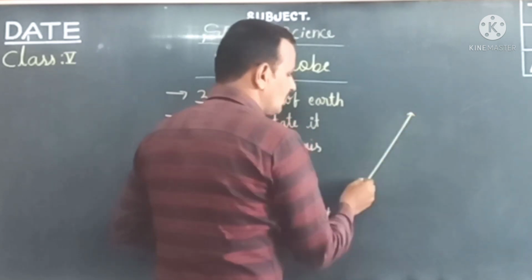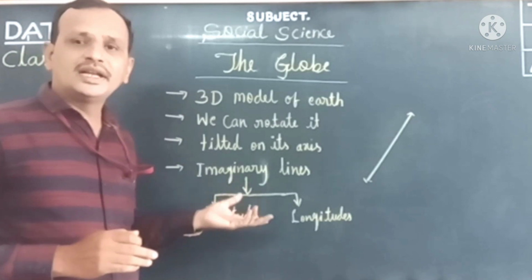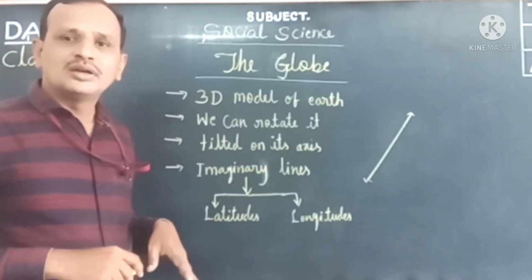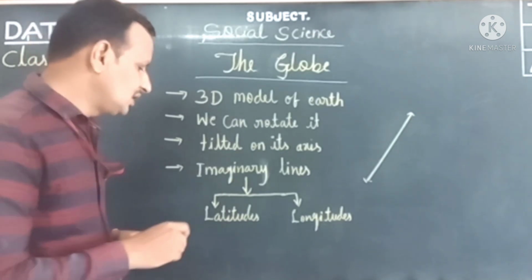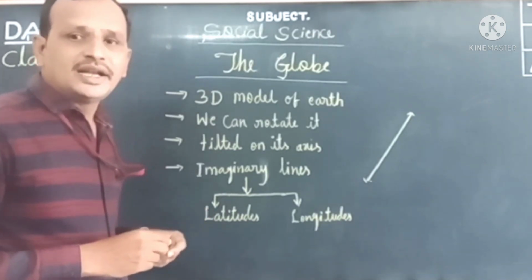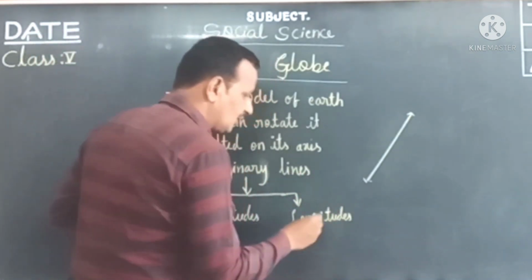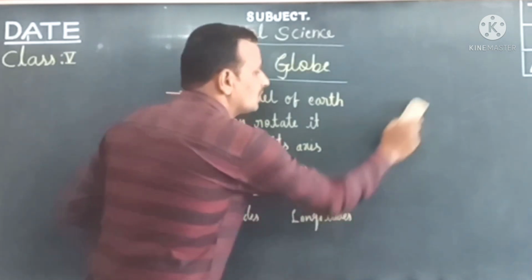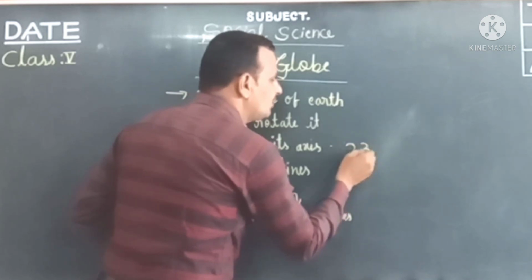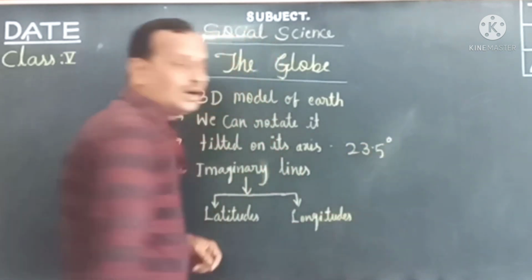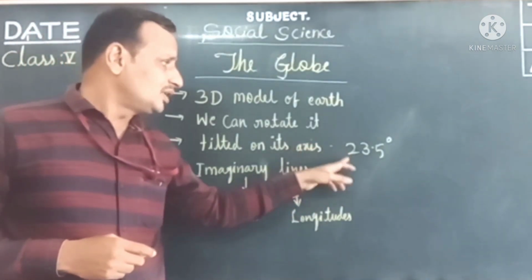Because our earth is also tilted on its axis, at an angle. How many degrees? 23.5. How many degrees is the earth tilted on its axis, children? 23.5. How much, children? 23.5 degrees. The earth is tilted on its axis by 23.5 degrees.